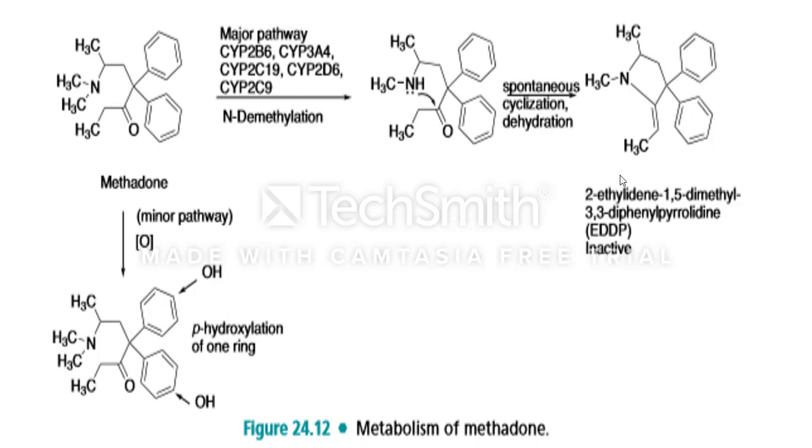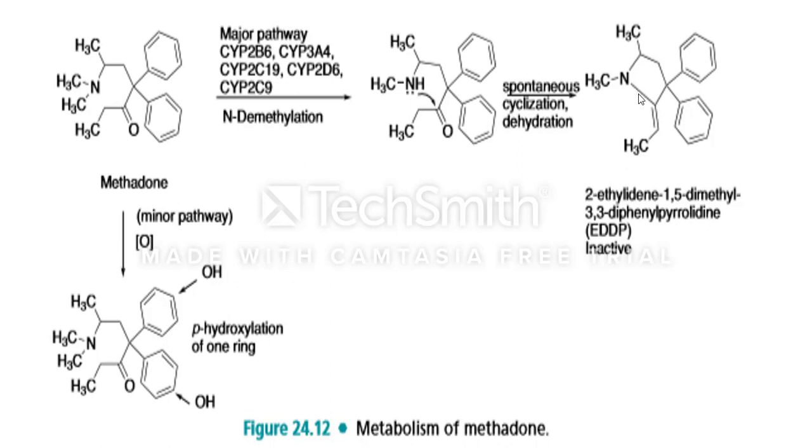The cyclic compound produced is 2-ethylidene-1,5-dimethyl-3,3-diphenylpyrrolidine, and this compound is inactive.